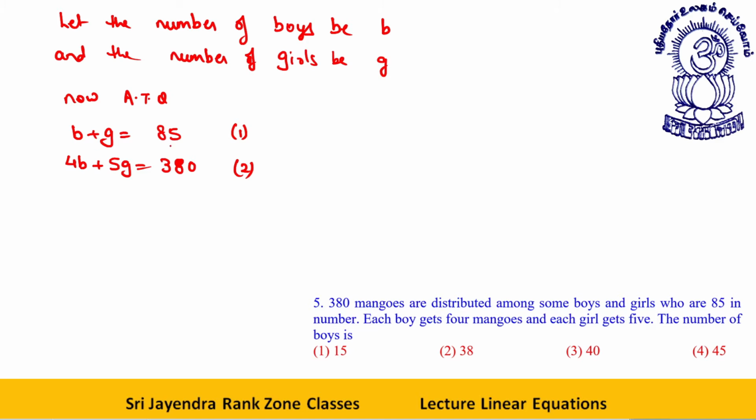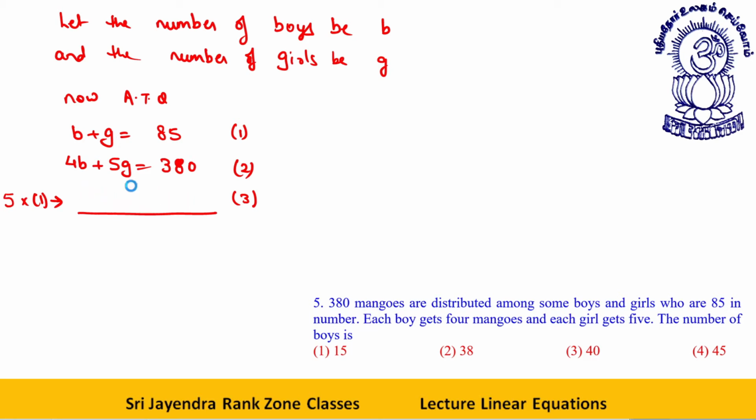What I do in order to use the elimination method, I do 4 into 1. This will give me what? 4 into 1 will give me 4b plus 4g. 85 into 4 will give me 340. This is equation 3. The number of boys is okay, fine. See, first of all, what do I get? Rather, I should multiply this by 5. In one line, I'll get the answer.